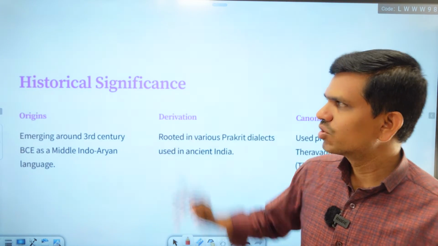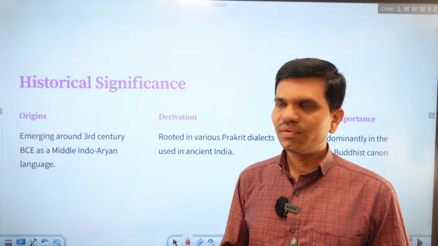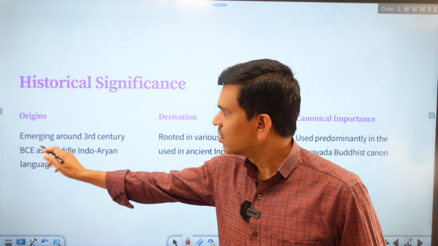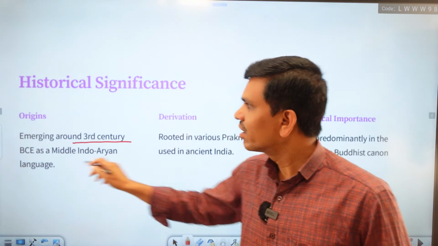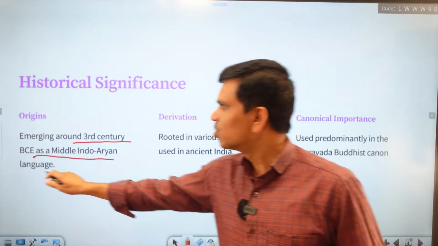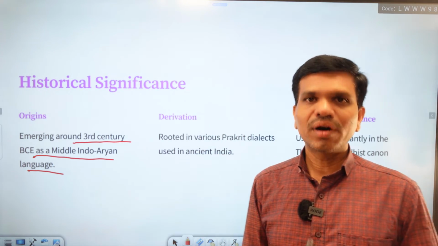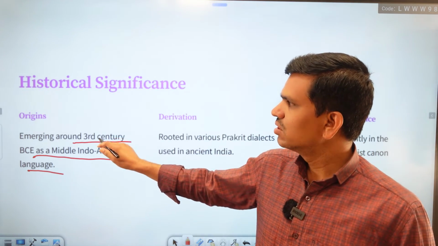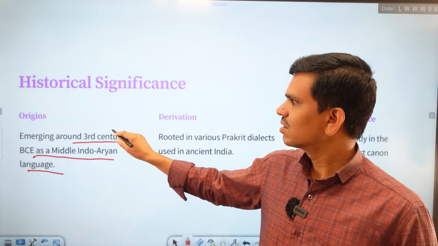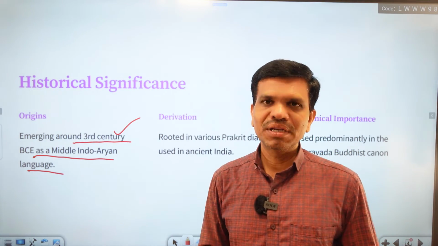Next we have its historical significance. If we think about the origin of Pali, we find that it is traced to the 3rd century BCE as a middle Indo-Aryan language. So basically it is considered a middle Indo-Aryan language, and its origin or emergence is traced to the 3rd century before the Common Era.